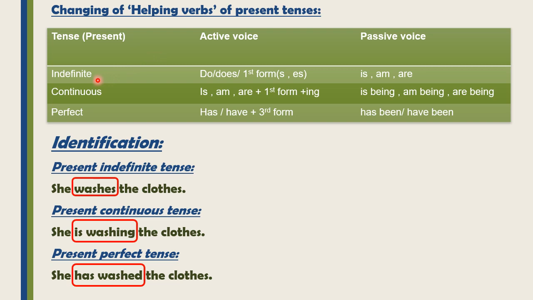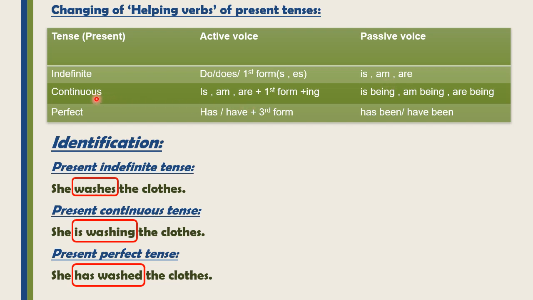First of all, present indefinite: in active voice we always use do/does as a helping verb in negative and interrogative sentences. Then we always use the first form of verb and s/es in this tense. Then which helping verb do we have to use in this tense in passive voice? We have to use is, am, are as the helping verb in this tense.